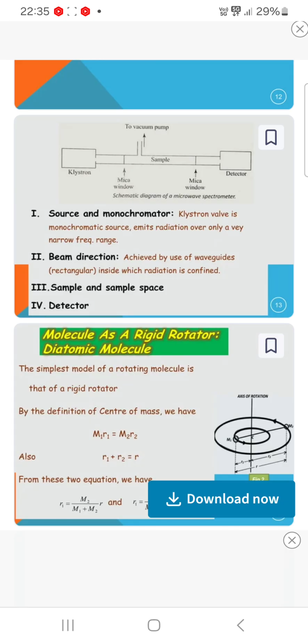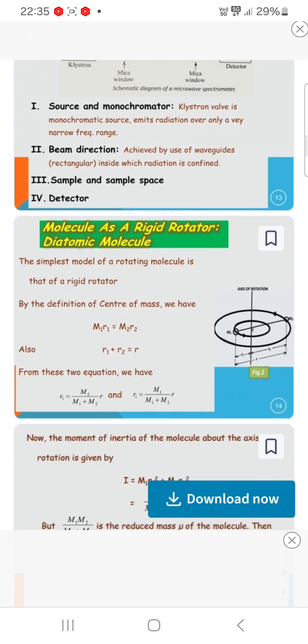Now, the molecule as a rigid rotator: diatomic molecule. The simple model of a rotating molecule is that of a rigid rotator. By definition of center of mass we have m1 r1 = m2 r2, and r1 plus r2 is equal to r. From these two equations we have r1 is equal to m2 divided by m1 plus m2 times r, and r2 is equal to m1 divided by m1 plus m2 times r.